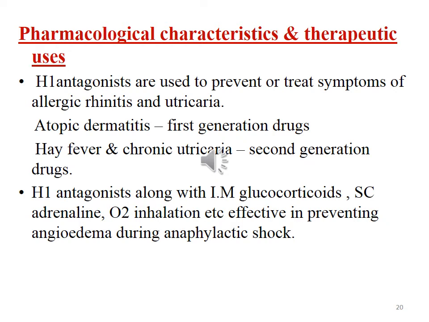For hay fever and chronic urticaria, non-sedating second generation drugs are preferred. Angioedema during anaphylaxis is precipitated by histamine. Hence, H1 receptor antagonists alone are not effective. So, adjuvantly glucocorticoids intramuscularly and adrenaline subcutaneously, along with oxygen inhalation, are administered to prevent this angioedema during anaphylaxis.